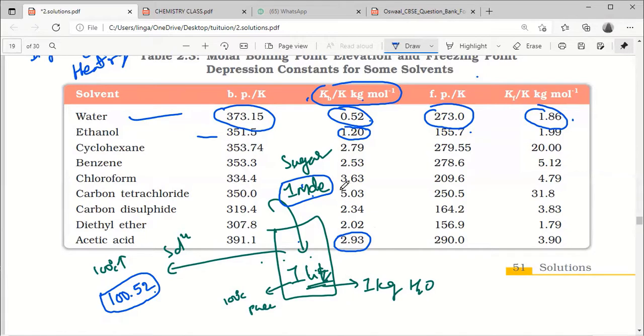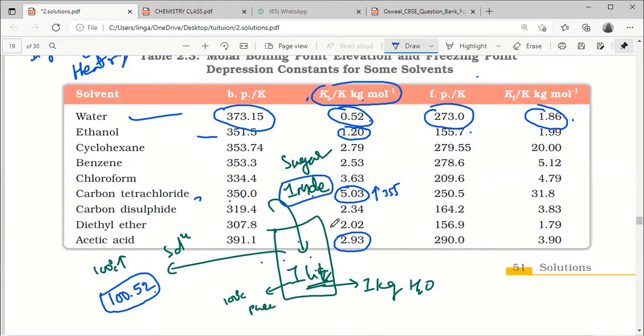The maximum is here. Which one is it? Carbon tetrachloride. Same 1 mole of sugar, if I dissolve in 1 kilogram of carbon tetrachloride, our boiling point is rising by 5. Initially it was 350, it becomes 355.